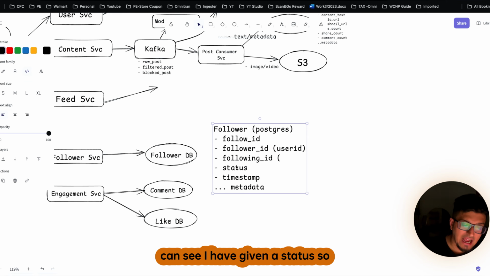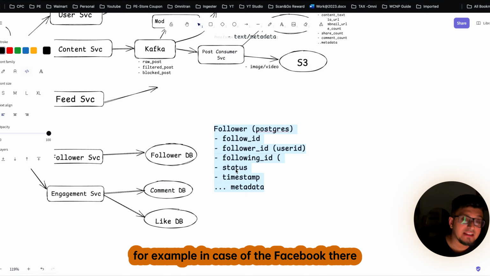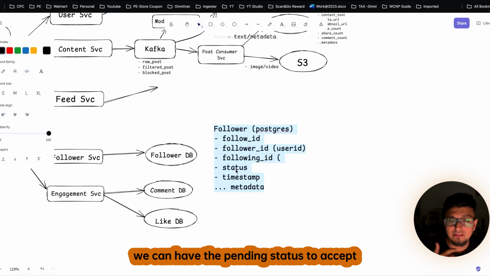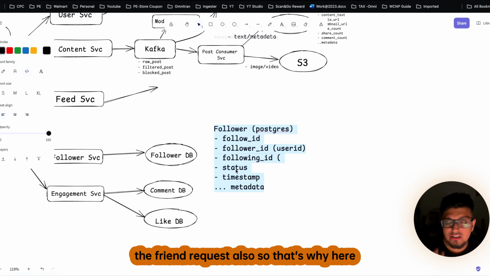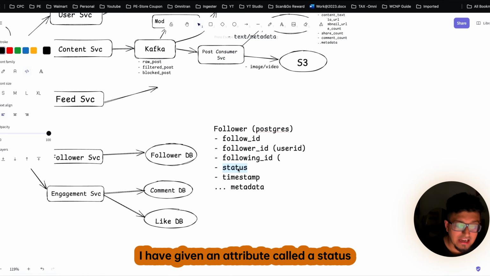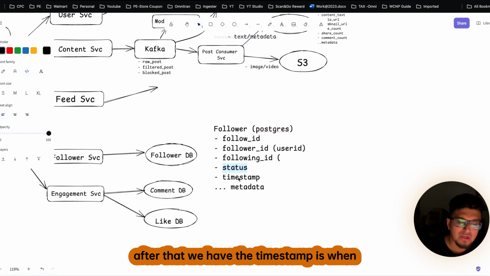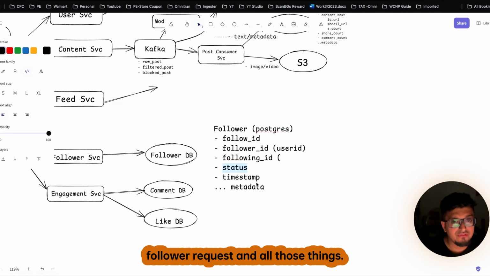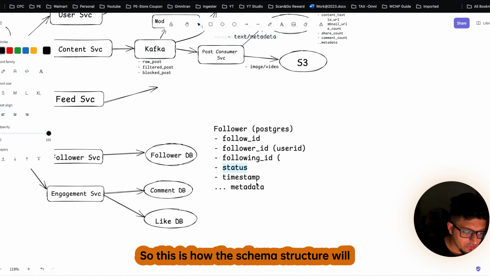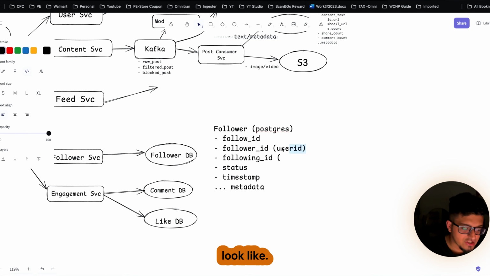And here you can see I have given a status. For example, in the case of Facebook, we can have a pending status to accept the friend request or so. That's why I have given an attribute called status. After that, we have the timestamp, which is when you have sent the friend request or the follow request and all those things. So this is how the schema structure will look like.